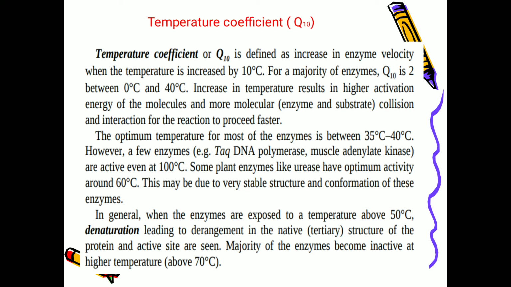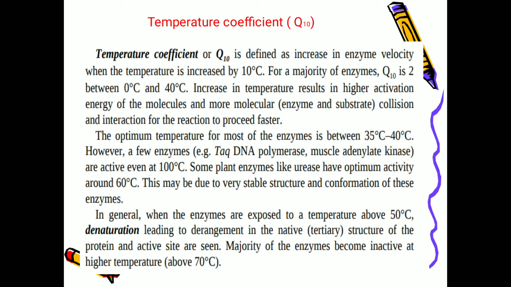Suppose the reaction is started at 0 degree centigrade and you increase the temperature from 0 to 10, then the rate of the reaction will get doubled. From 10 to 20 degree centigrade, again the rate of the reaction will double. In this way, the Q10 for most enzymes is 2 between 0 and 40 degree centigrade.